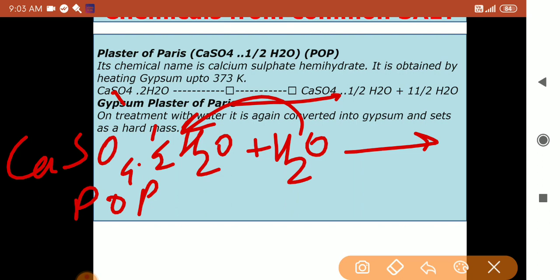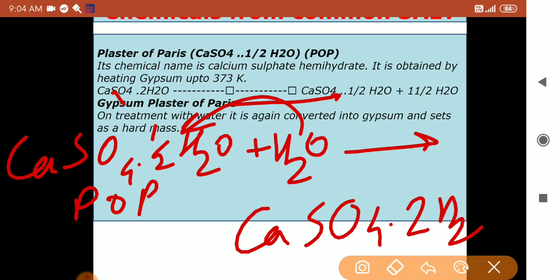What will form again? CaSO4 dot 2H2O. So this gypsum is formed back.